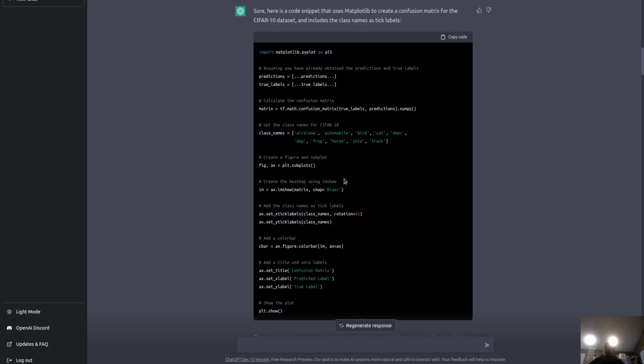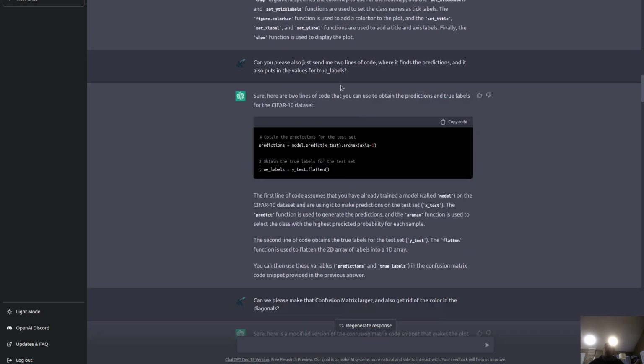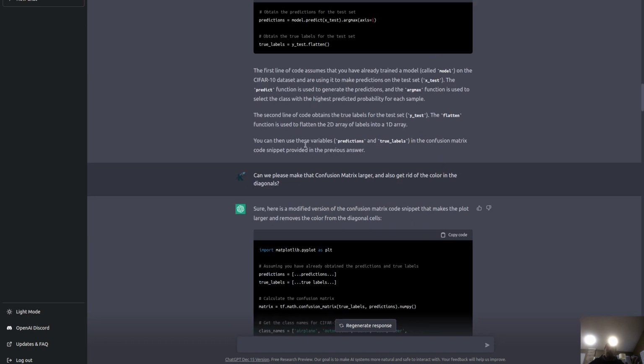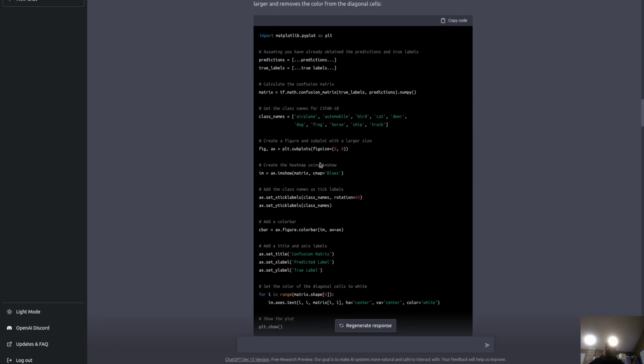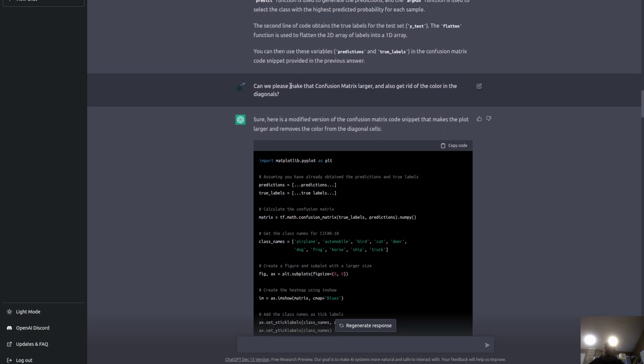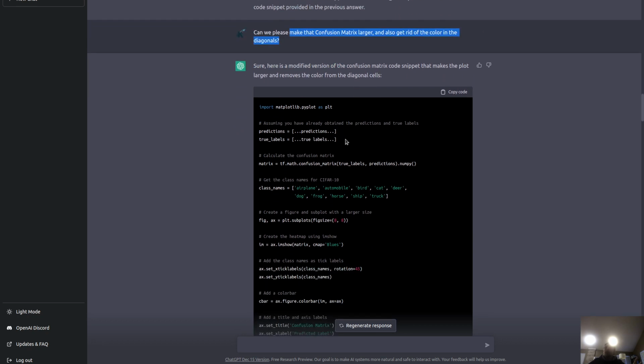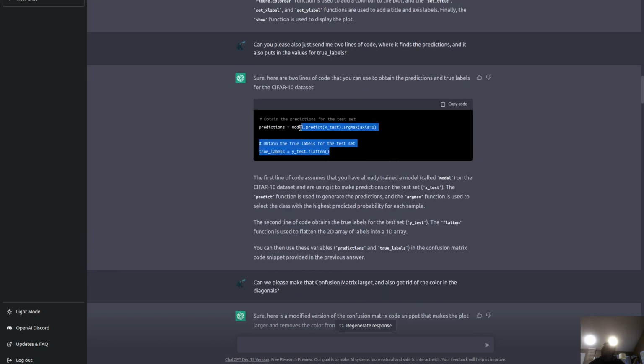So I asked it for matplotlib, and it did this, which is fine, except it didn't include the predictions, which I would hope it would remember, and the chart just doesn't look that good. So now I'm asking it for the lines of code. Finally it gave me this, and this worked, okay? But the chart still didn't look good, and so I'm asking it to make just minor changes, and then look, it goes right back to sending this, even though it knows how to do this.